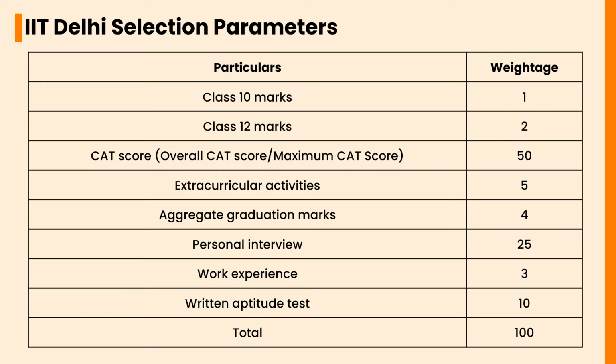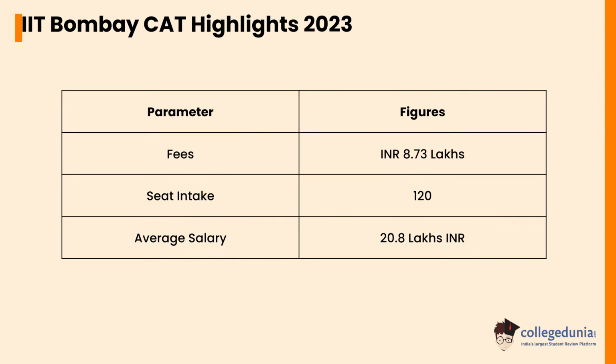Let's check the IIT Bombay CAT highlights 2023. The fee is INR 8.73 lakhs. The seat intake is 120. The average salary is 20.8 lakhs INR. Let's check the IIT Bombay eligibility criteria.